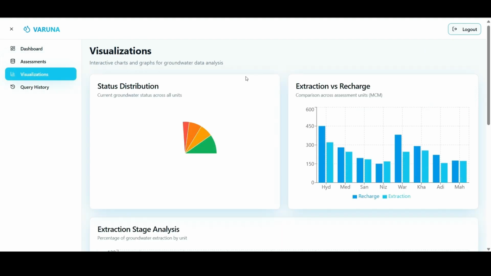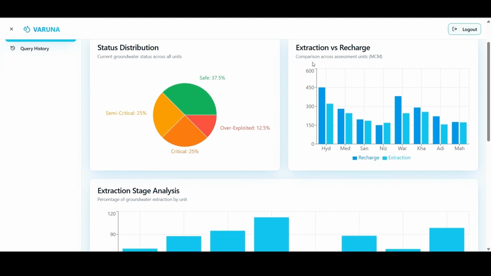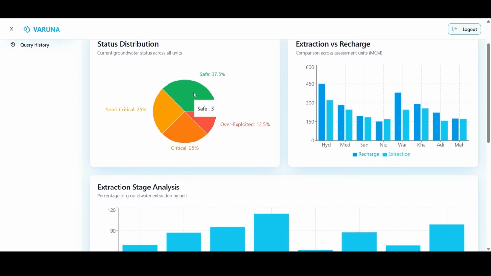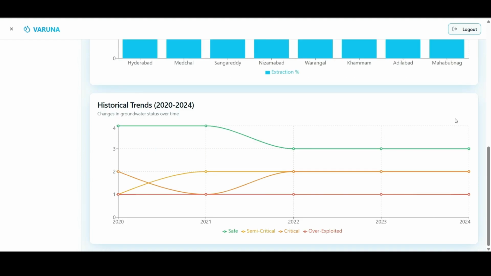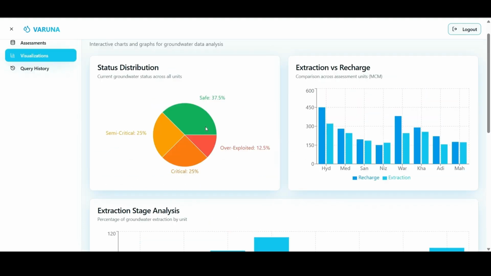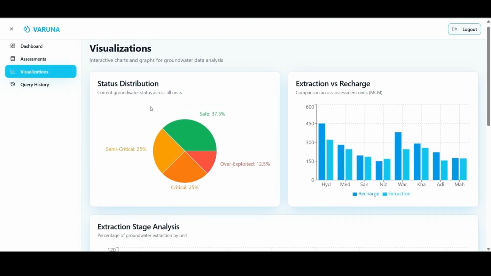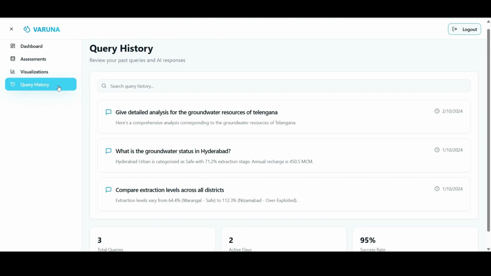The visualizations tab. This provides detailed graphical representations for the same numeric values that were shown in the assessment score. The graphs being interactive allow our bot to be much more feasible. Historical trends provide predictive analysis for the near and upcoming future, allowing for better research work as well as policy planning. This is one of the most pivotal points of our self innovations. Redis powered smart caching, as evident by our query history column, shows how a model can provide faster information access and reduce high database costs to a very small minuscule.